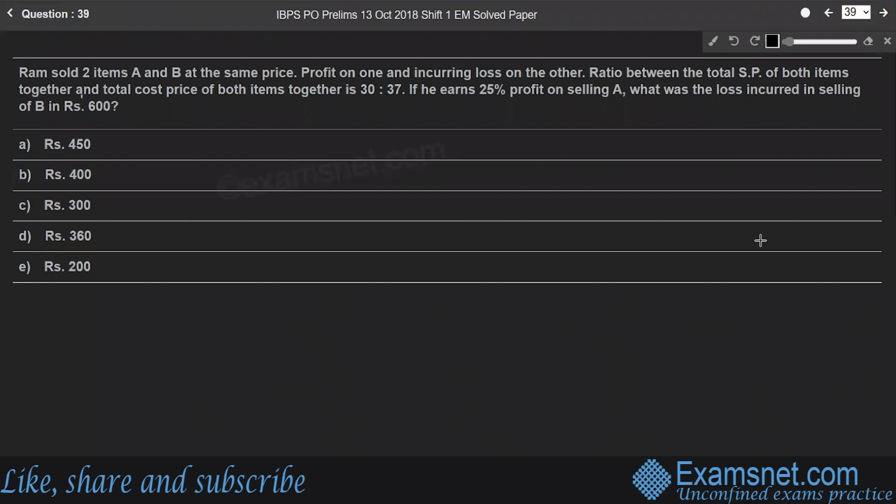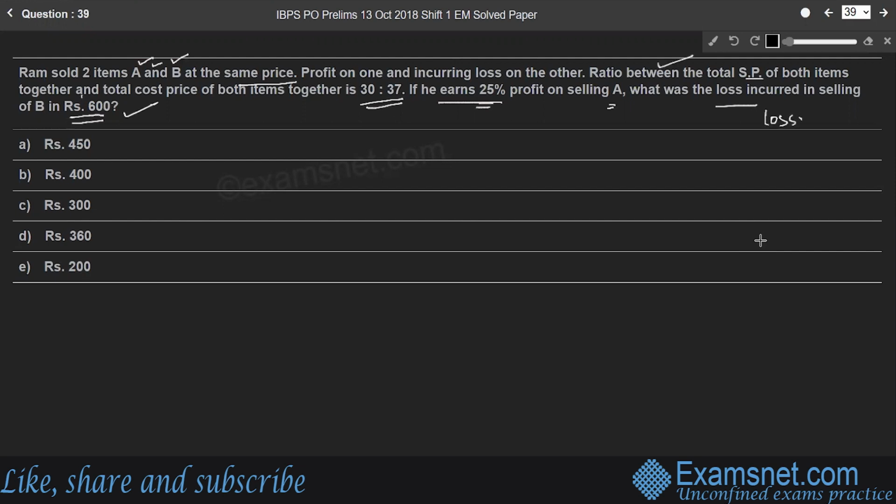Question 39. Ram sold two items A and B at the same price, making a profit on one and incurring a loss on the other. The ratio between the total selling price of both items together and the total cost price of both items together is 30 to 37. If he earns 25% profit on selling A, what was the loss incurred in selling B, if the selling price is 600 rupees? Here, the selling price of both items A and B is the same, 600 rupees, right? And he earns 25% profit on selling A and some loss on selling B. So we have to find this loss.